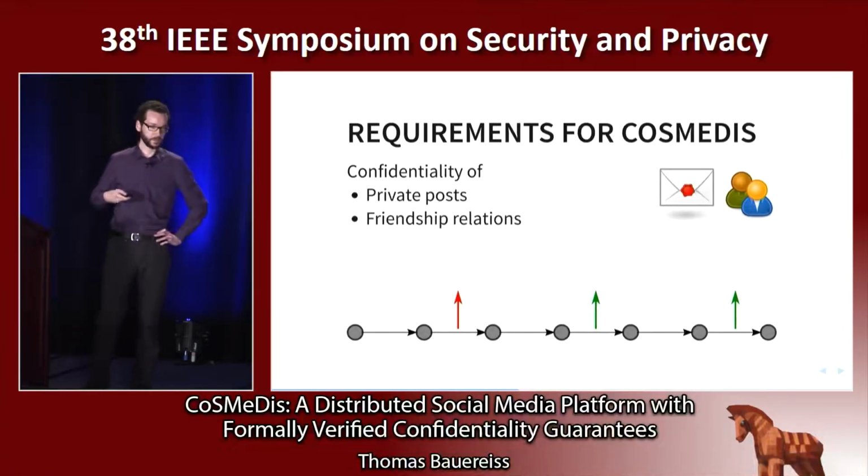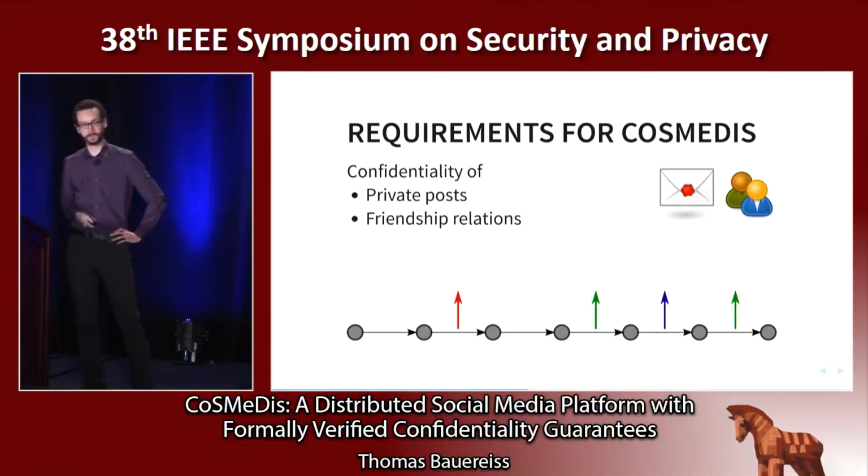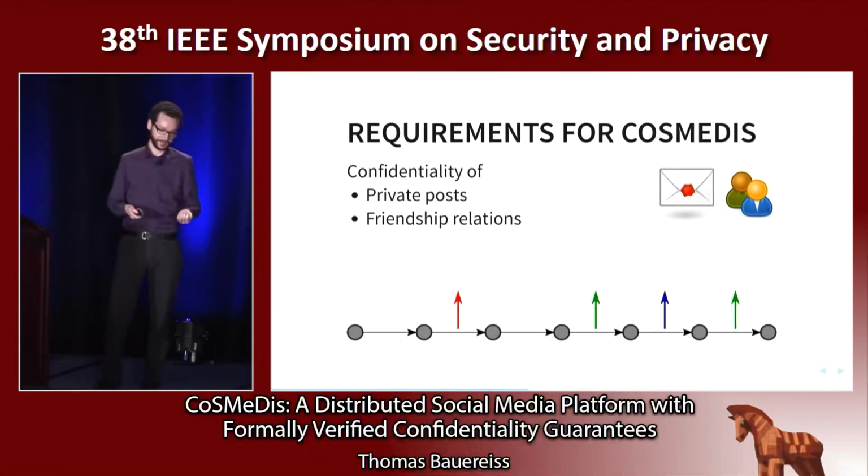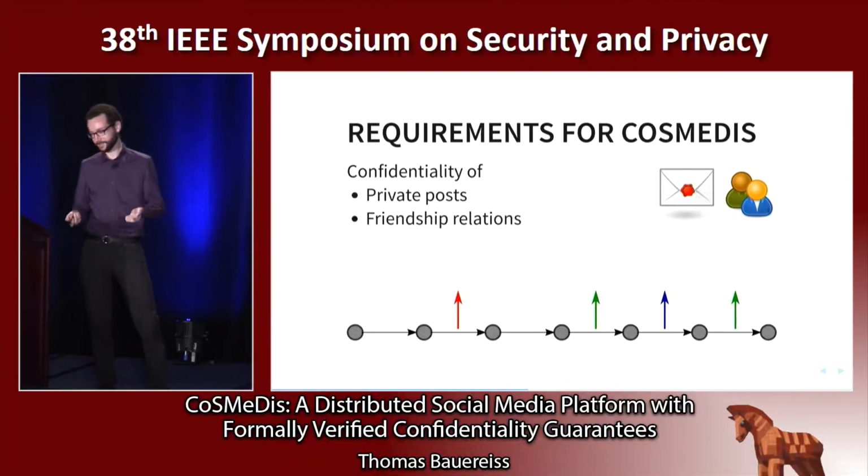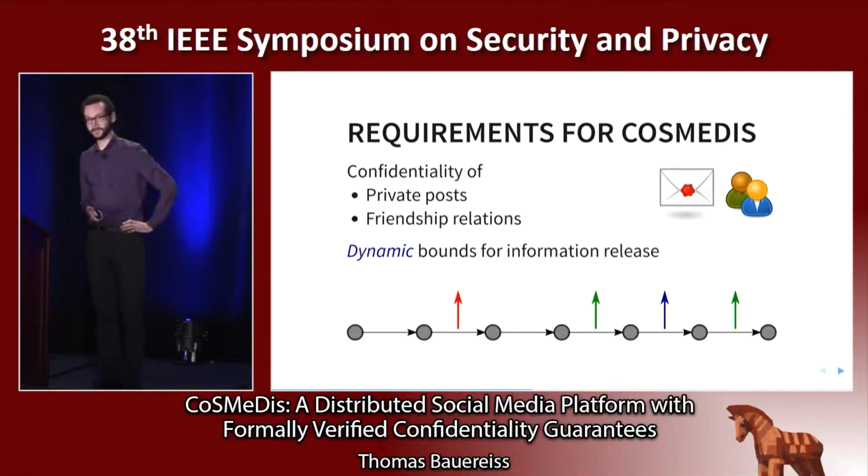So for example, the owner of the post could decide to add one of the observers as a friend, and then they are allowed to learn about the content. Until the owner decides to remove the observer again as a friend, then everything that happens afterwards should be kept confidential again. So we have quite dynamic bounds on the information release that we want to allow here in the system.